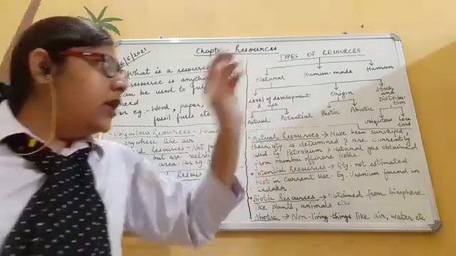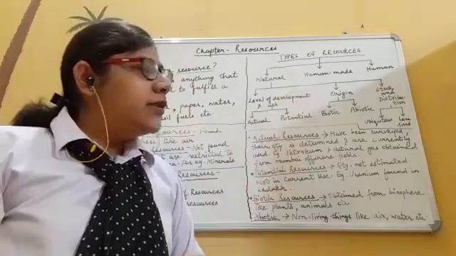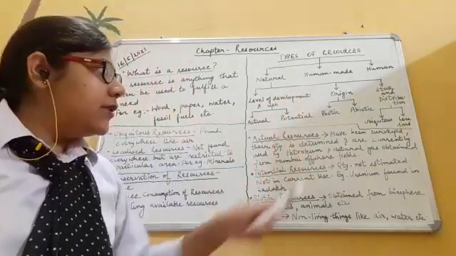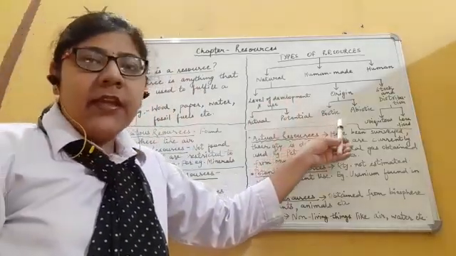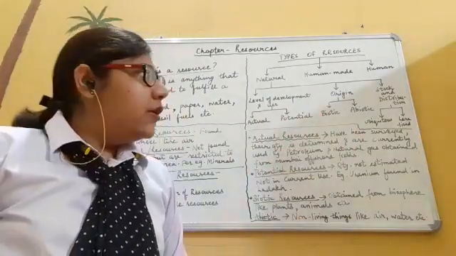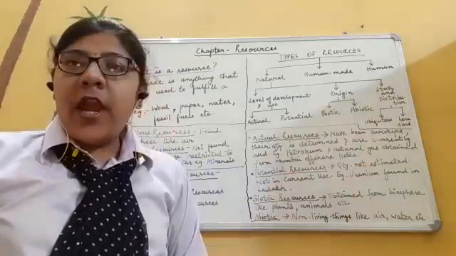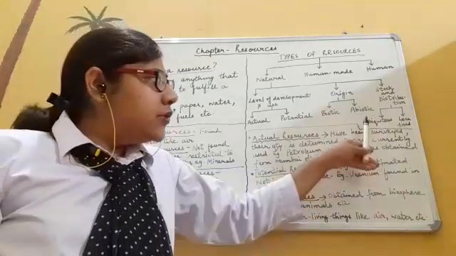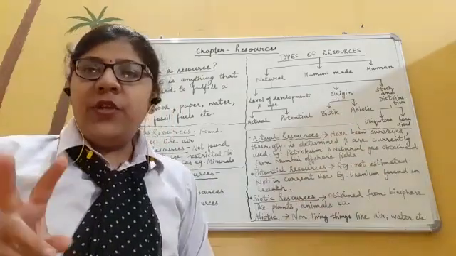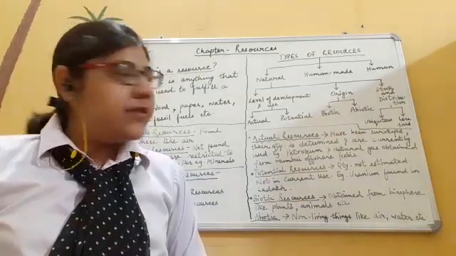On the basis of origin, the natural resources are divided into two types, biotic and abiotic resources. Third category, on the basis of stock and distribution, the natural resources are divided into two types again: ubiquitous resources and localized resources.